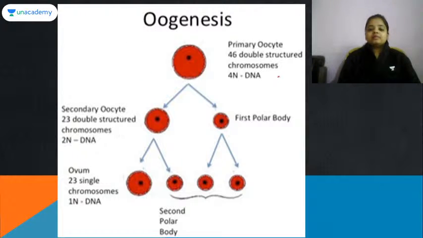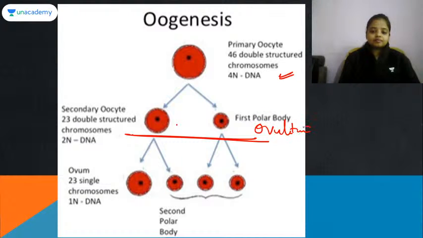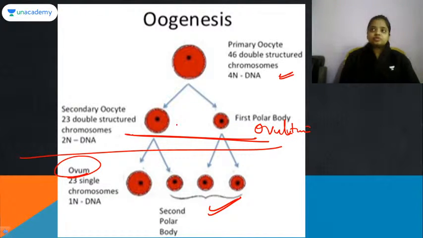So with the primary oocyte, the female structure, the girl child is born. Okay, the secondary oocyte and first polar body, what happens at this stage? Ovulation occurs. And then if the secondary oocyte comes into contact with the sperm, at that moment it is going to complete its second meiotic division, through which it will form the ovum and the remaining polar bodies. Fine. So this is how it occurs.